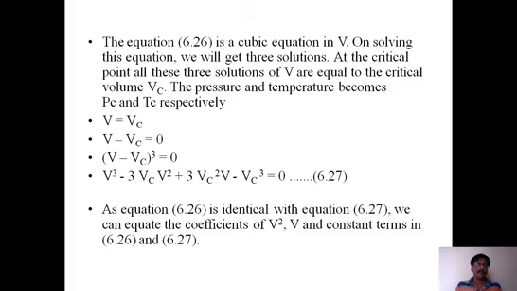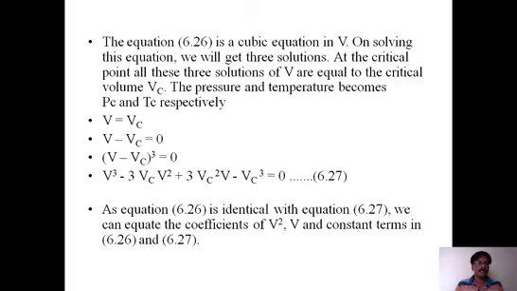So V becomes equal to Vc at the critical point. That is, at the critical point, V is equal to Vc, which means V minus Vc is equal to 0. Then automatically at the critical point, V becomes Vc, which means pressure and temperature also become Pc and Tc.